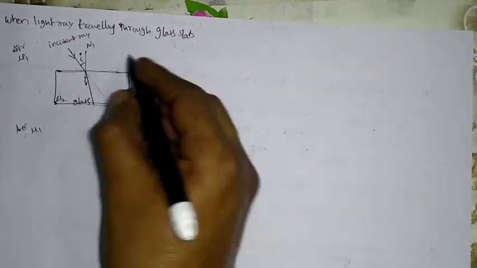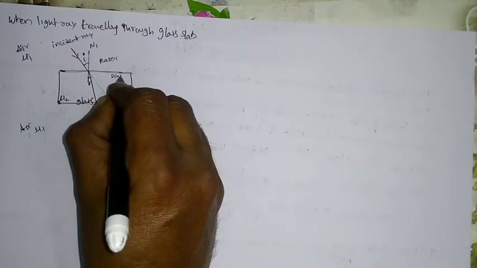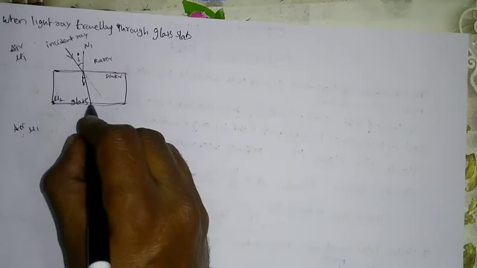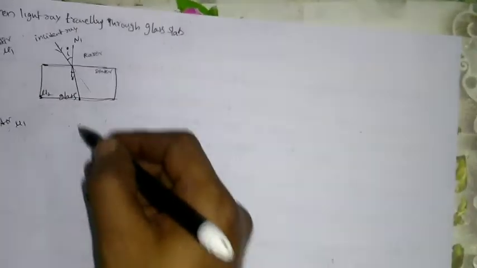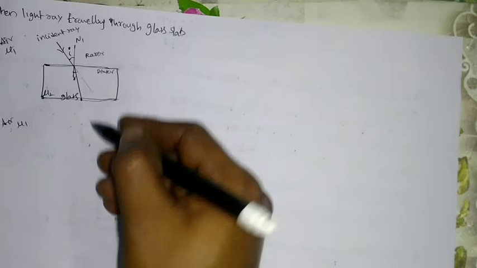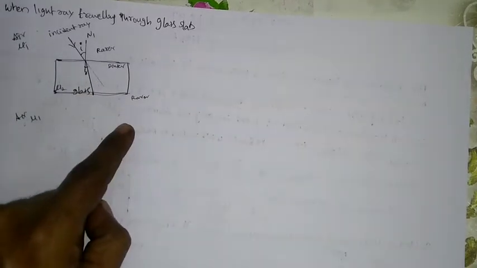Now again, it is traveling from one medium to another medium. This is the rarer medium, this is the denser medium. Now at this point, it will come out from the glass slab into the air. That means now it is traveling from denser to rarer medium. So what is the condition for this? When light travels from a rarer to denser medium, it will bend towards the normal. When it is traveling from denser to rarer medium, it will move away from the normal.